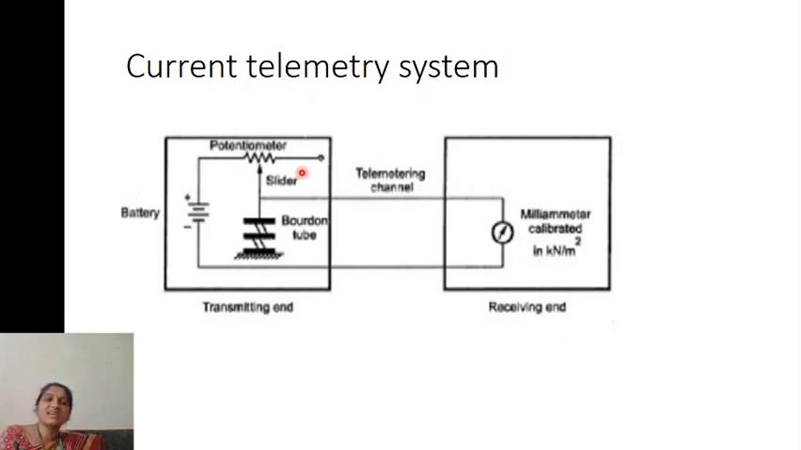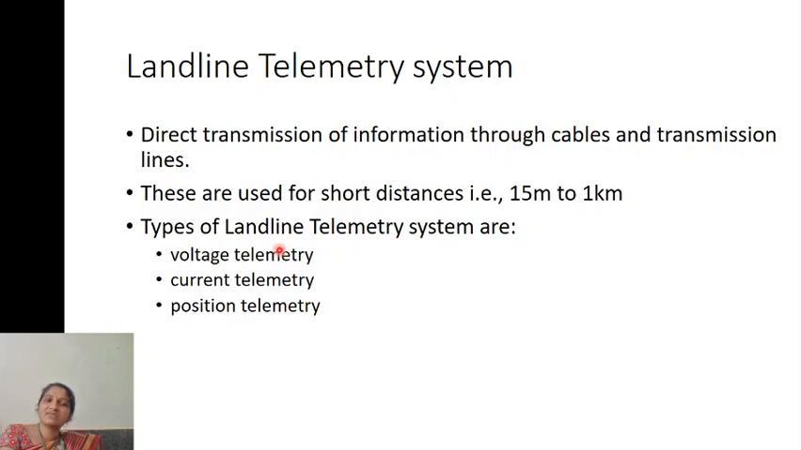In this current telemetry system, the output is in the form of current, so it is called current telemetry system. If the output is in the form of voltage, then it is called voltage telemetry system. And if it is in the form of position, then it is called position telemetry system. So there are three types of landline telemetry system: voltage telemetry, current telemetry, and position telemetry. If it is based on voltage, it is the voltage telemetry system; if based on current, the current telemetry system; and if based on position, the position telemetry system.